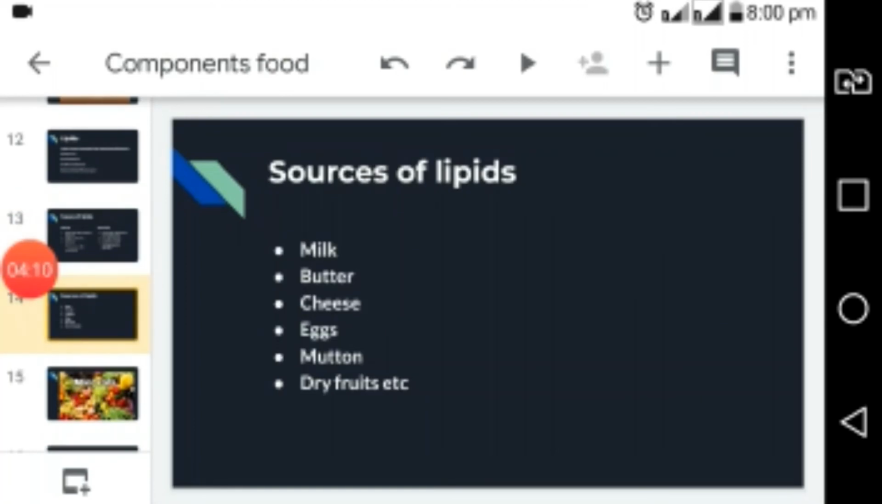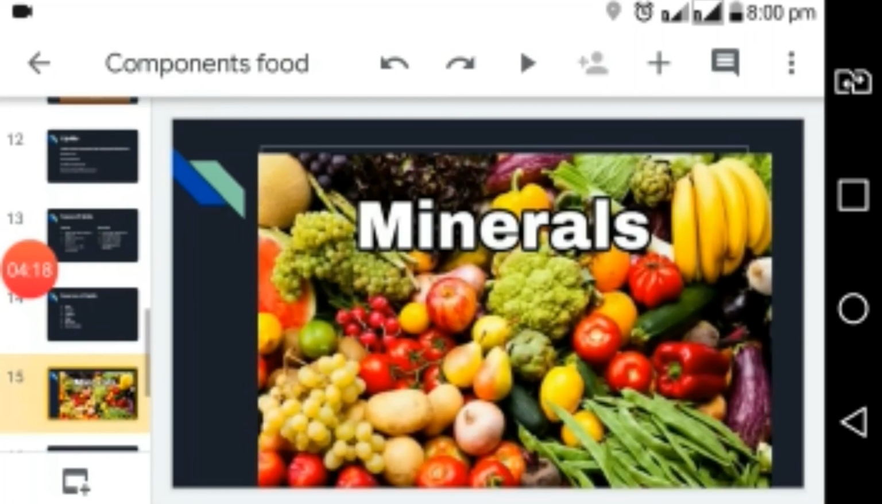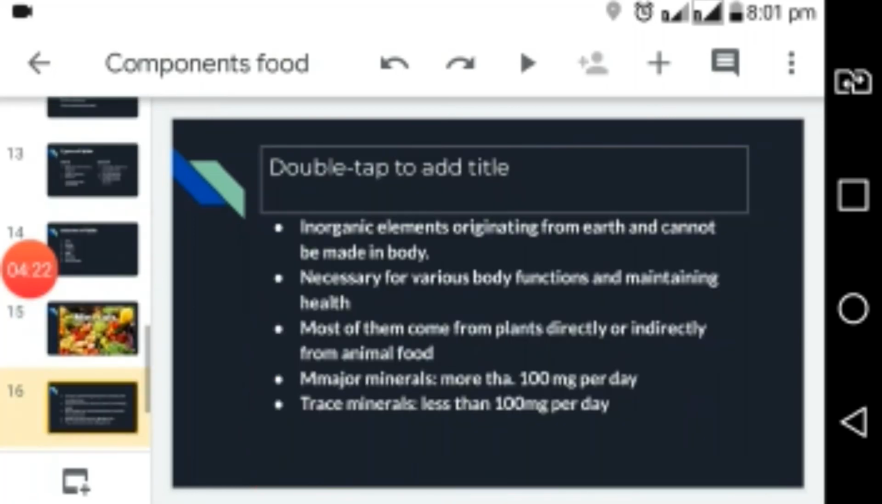If we talk about sources of lipids, then milk, butter, cheese, eggs, mutton and dry fruits are sources of lipids. Now moving on to the next category of foods, it is minerals.